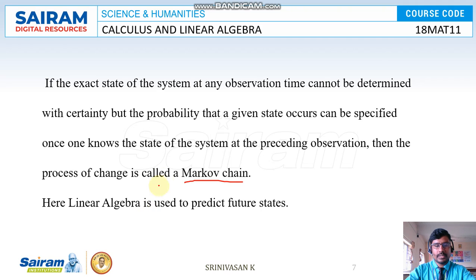So here linear algebra is used to predict future states. That prediction is called a Markov chain, and the Markov chain is based on linear algebra. So when rain will come, when it will go, when it is cloudy, when it is sunny, everything is based on the Markov chain process. That Markov chain is linear algebra. So by using linear algebra, we can easily predict the future states.